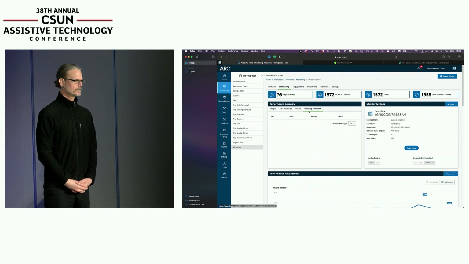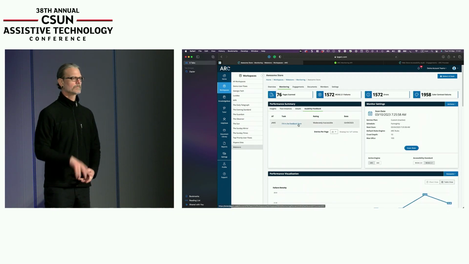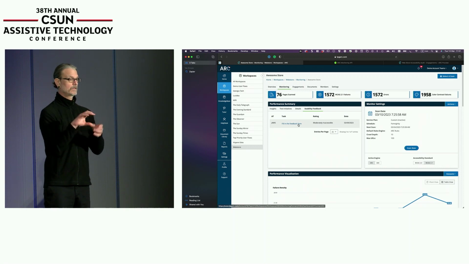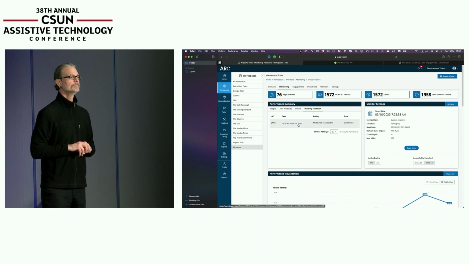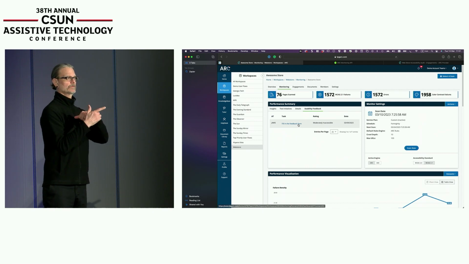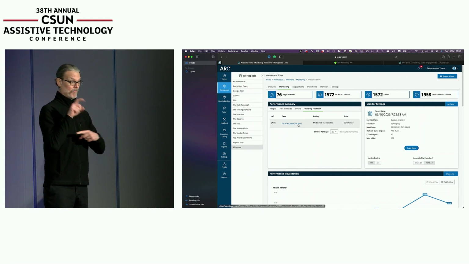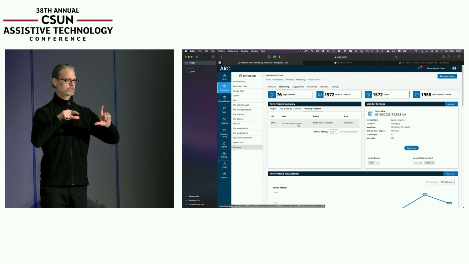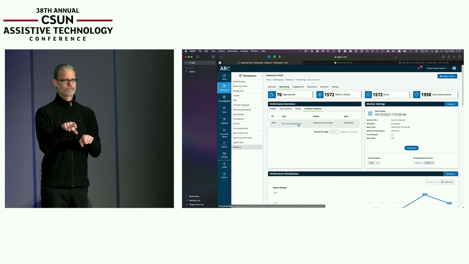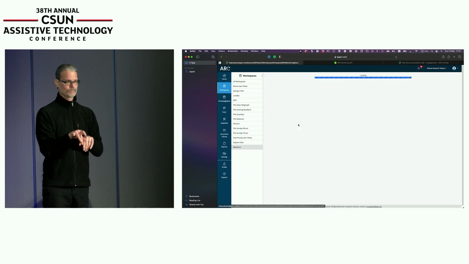So, as I mentioned, with JAWS Connect, the JAWS user comes to the site that we're monitoring, the web store, and gets a notification that they can provide feedback. They don't have to do anything. They're just alerted to that. If they choose to, they go to a feedback form, a new window opens, they quickly fill in that form, and the output from the form goes directly to the dashboard.